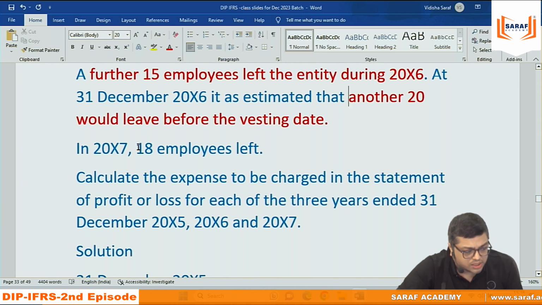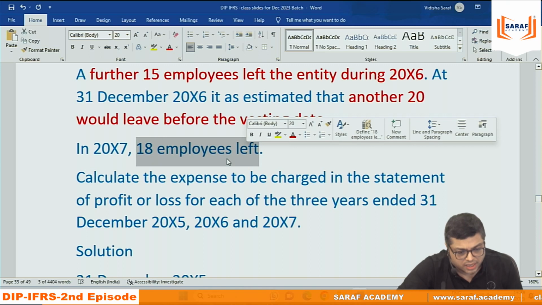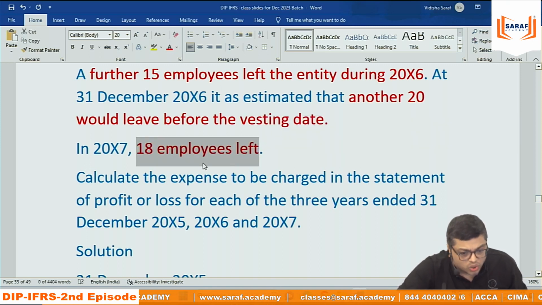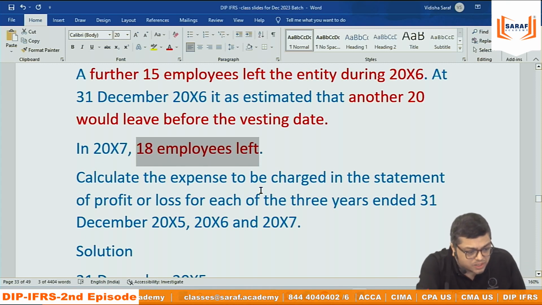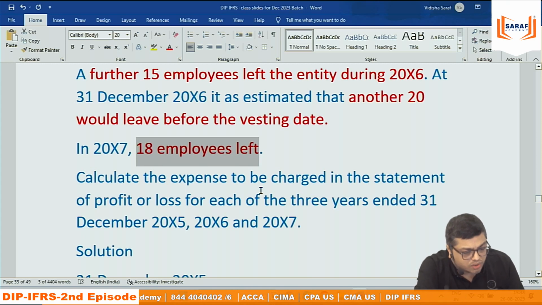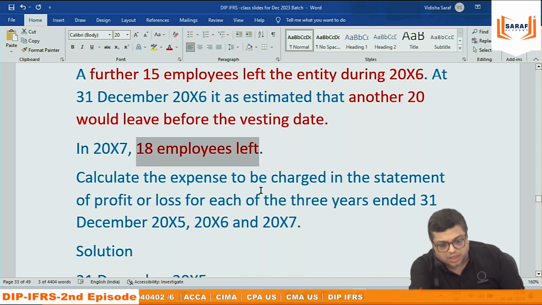And then in 2017, 18 further left. Now there is no estimation required, all is finished. In 3 years, how many left? That is actually we know. In practical life also you will come to know exactly how many left. Calculate the expense to be charged in the statement of profit or loss for each of the 3 years, 2015, 16, 17.